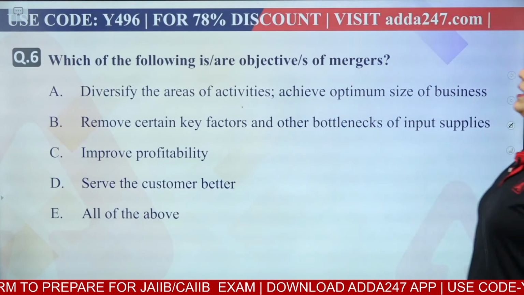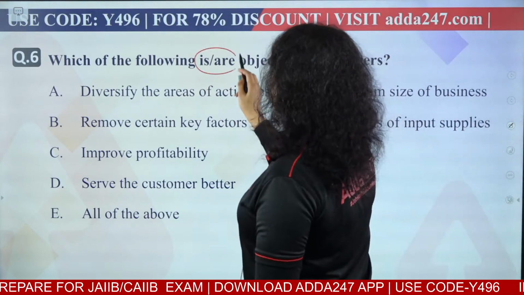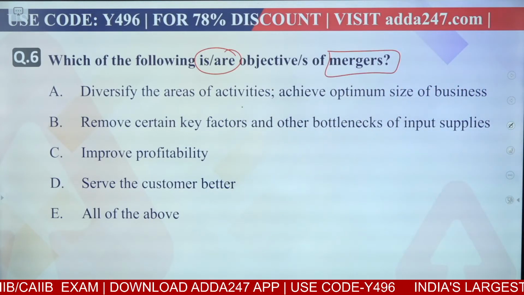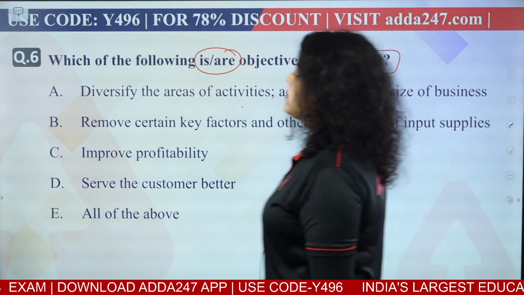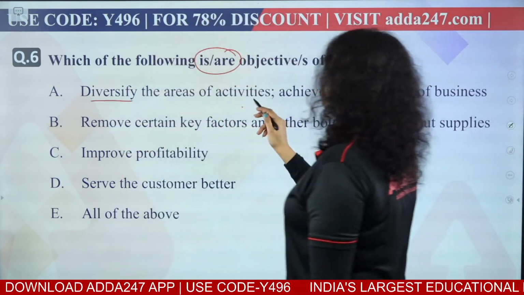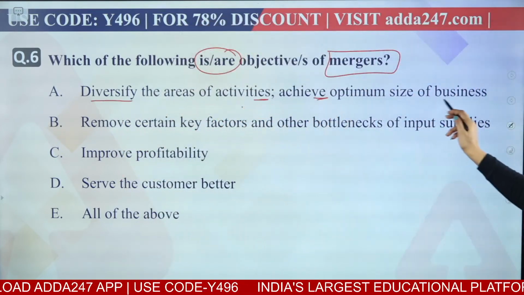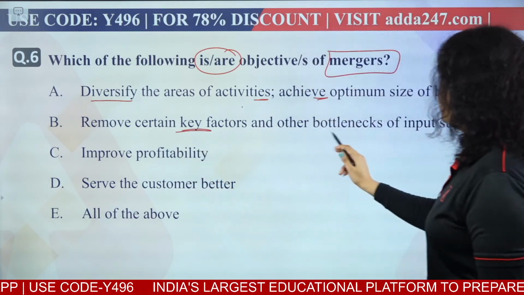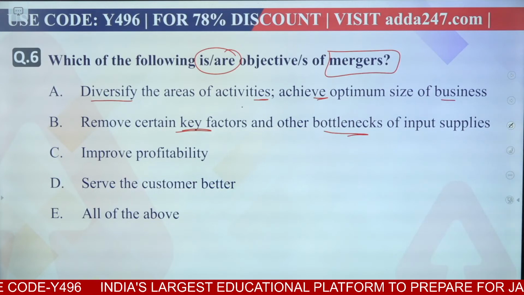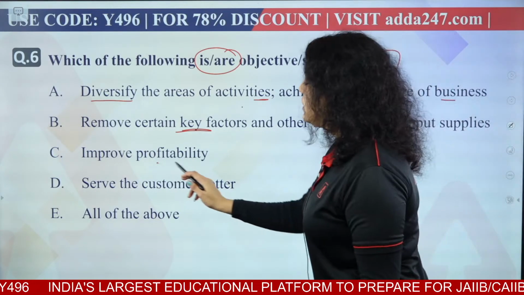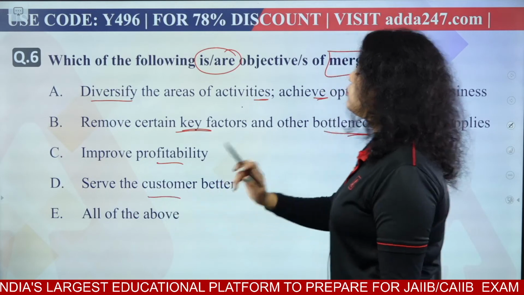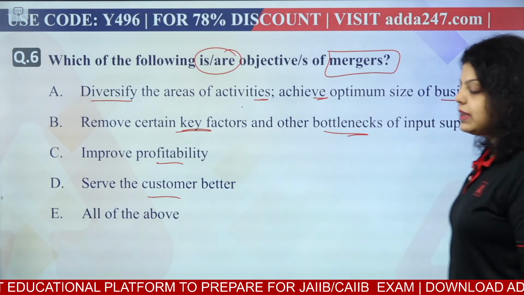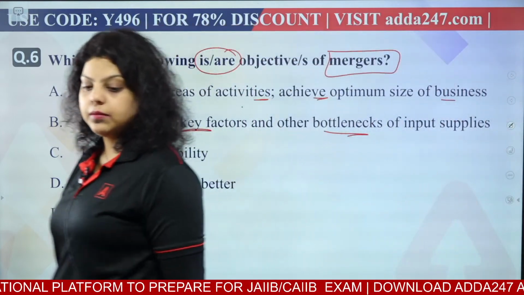Now, which of the following is an objective of merger? So you have to tell the objective of mergers. First statement is saying diversify the areas of activities, achieve optimum size of business. Second is saying remove certain key factors and other bottlenecks of input supplies. Third is saying improve profitability. Fourth is saying serve the customer better. Fifth is saying all of the above. So which of the following statements is correct regarding mergers?